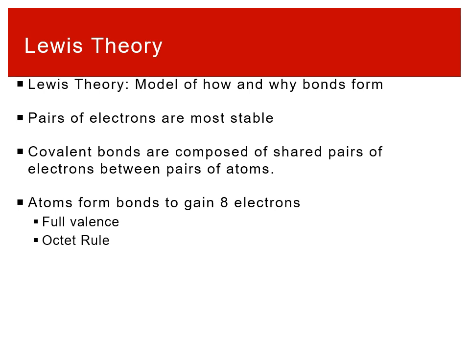This actually goes back to, if you remember that idea of spin that we talked about, that electrons can have an upspin or a downspin, and two can go in an orbital. That's what's kind of stable, is when you have the up and the down paired up together, that works best. So with that idea, when we make covalent bonds, they're going to be composed of shared pairs of electrons between pairs of atoms. So two atoms are going to come together, and they're going to share a pair of electrons. Share electrons one pair at a time.